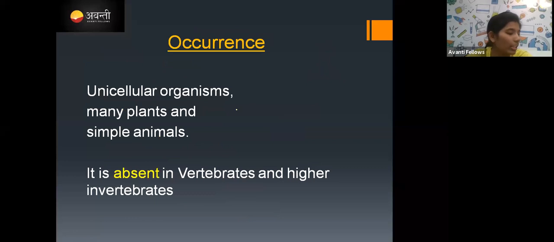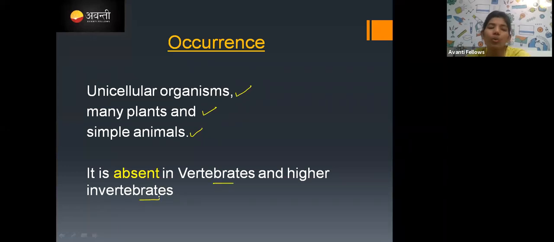So where does asexual reproduction take place? In unicellular organisms you can see asexual reproduction, and in many plants, and in some simple animals also. So is it absent in vertebrates? Yes, it is absent in vertebrates and higher invertebrates.